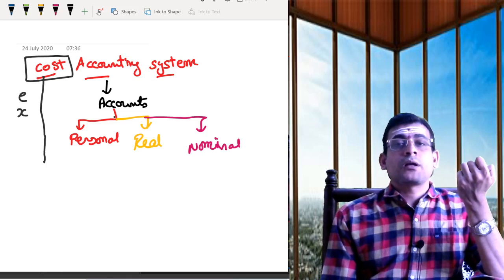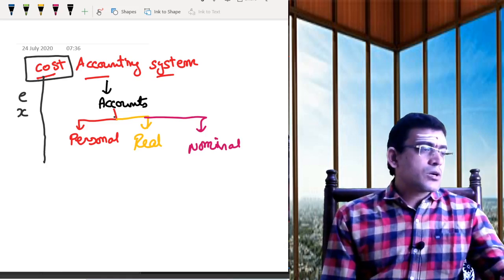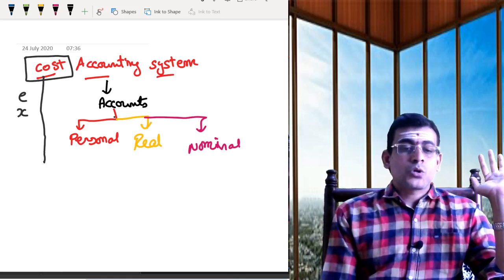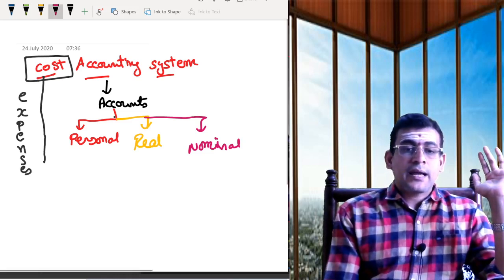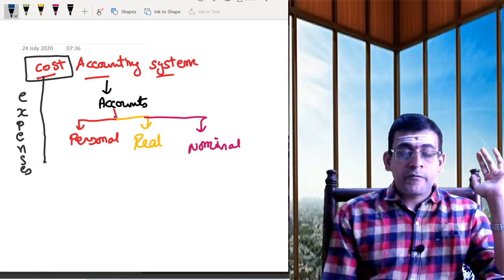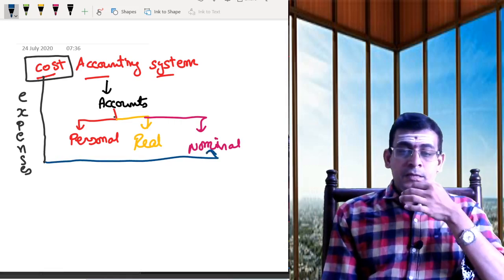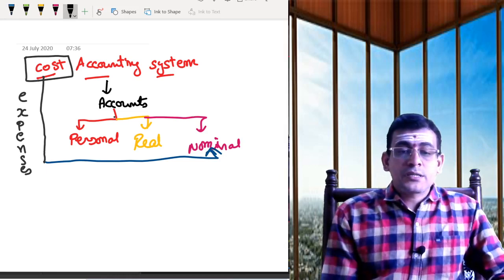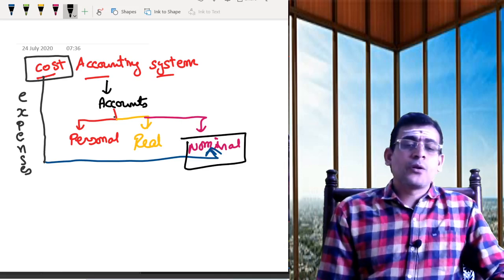See, what is nominal? Any sort of expenses or losses, any sort of incomes or gains is called nominal. So whenever we speak about expense, that expense is always your nominal account. So in this chapter, we are purely focusing on nominal, only nominal.